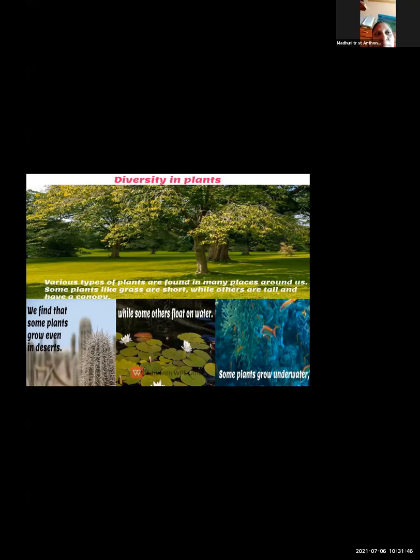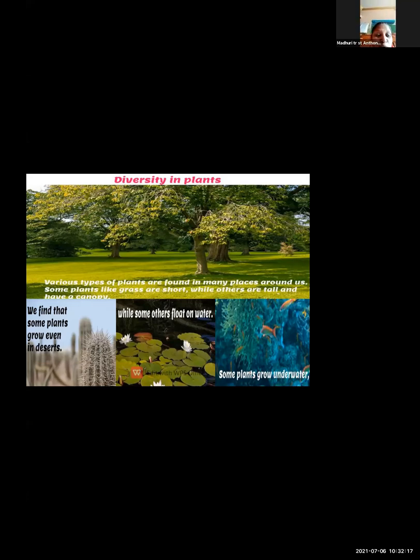So desert region में क्या होता है? There is too much of hot and humid climate. So plants do not have leaves present there. One plant name is cactus. Okay, it does not have leaves. The photosynthesis takes place in the stems, as the leaves are absent. So this plant has adapted itself in that type of condition.